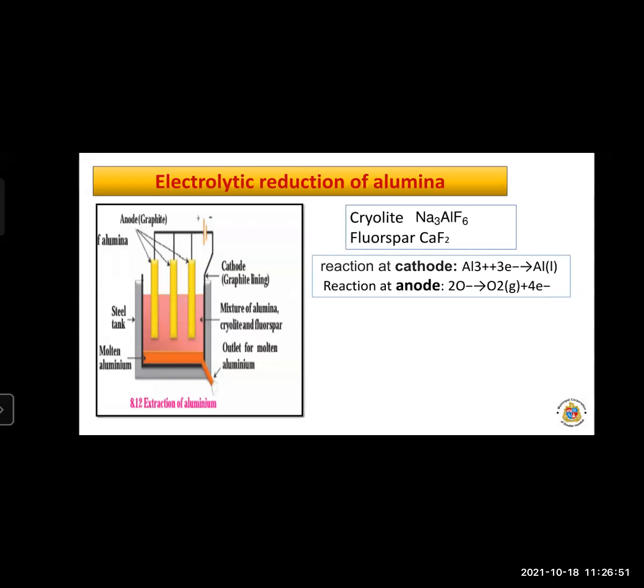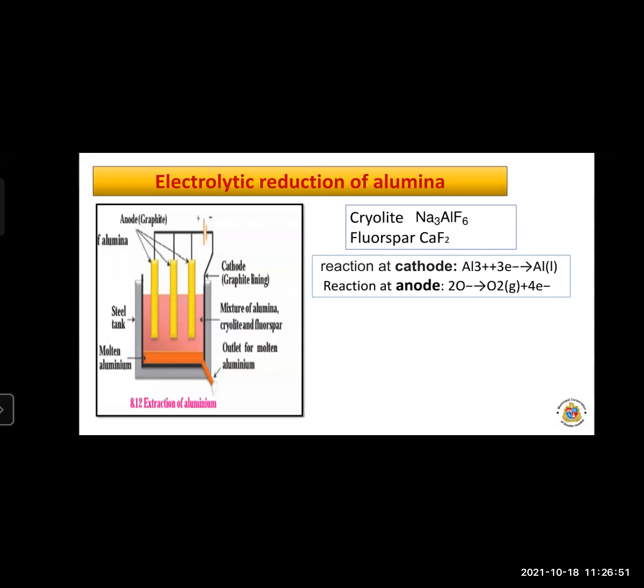The aluminum is deposited on passing electric current. Aluminum is deposited at the cathode. Okay, and molten aluminum, being heavier than the electrolyte, is collected at the bottom. Look at the diagram. Aluminum is collected at the bottom of the tank. Now it is taken out from there from time to time, and oxygen gas is liberated at the anode. So two graphite rods are there. One is lining the inner side of the vessel, and the graphite rod indicates the anode.